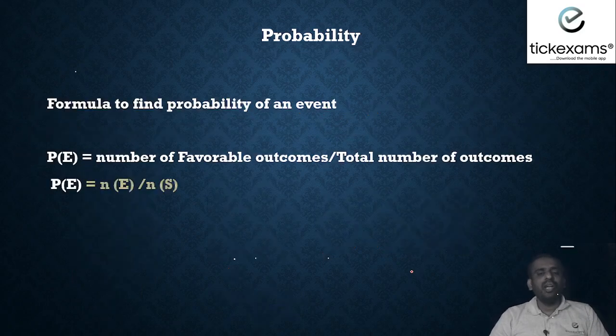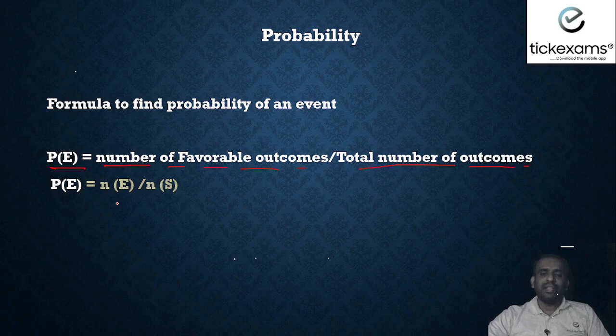What is the formula to find the probability of an event? It is a very simple formula. We have to know the number of favorable outcomes divided by the total number of outcomes. That's it. So how do we write it? Probability of E is equal to number of favorable outcomes divided by total number of outcomes.